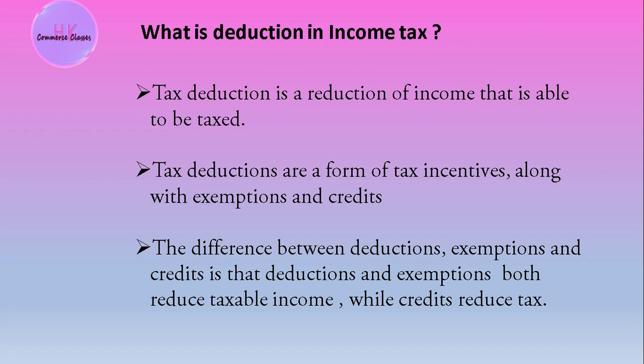Secondly, tax deductions are a form of tax incentives along with exemptions and credit. The people who take loans or any type of credit from the banks, and further pay interest, to some extent also get some exemption and deductions under various sections. We will discuss that further. Thirdly, the difference between deduction, exemption, and credits is that deductions and exemptions both reduce taxable income, while credit reduces tax. I have already stated in the previous point that credit reduces tax.